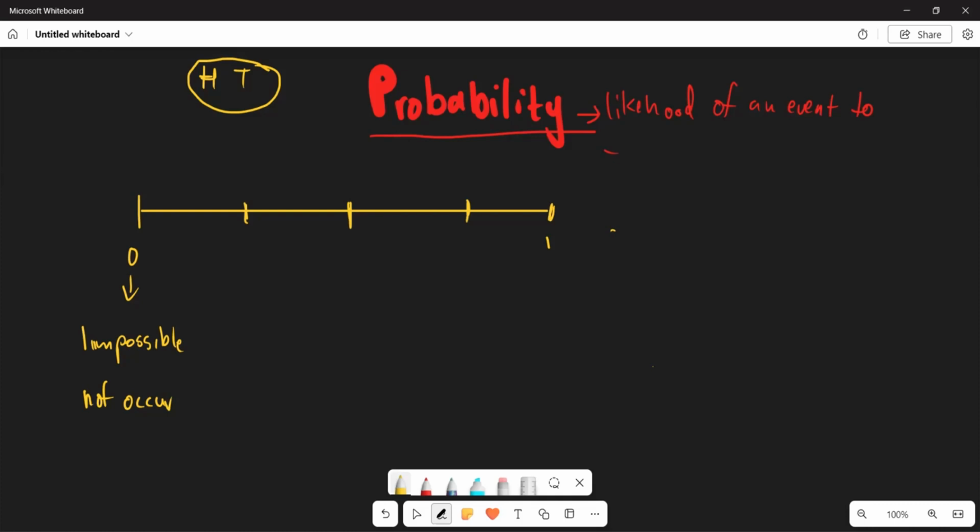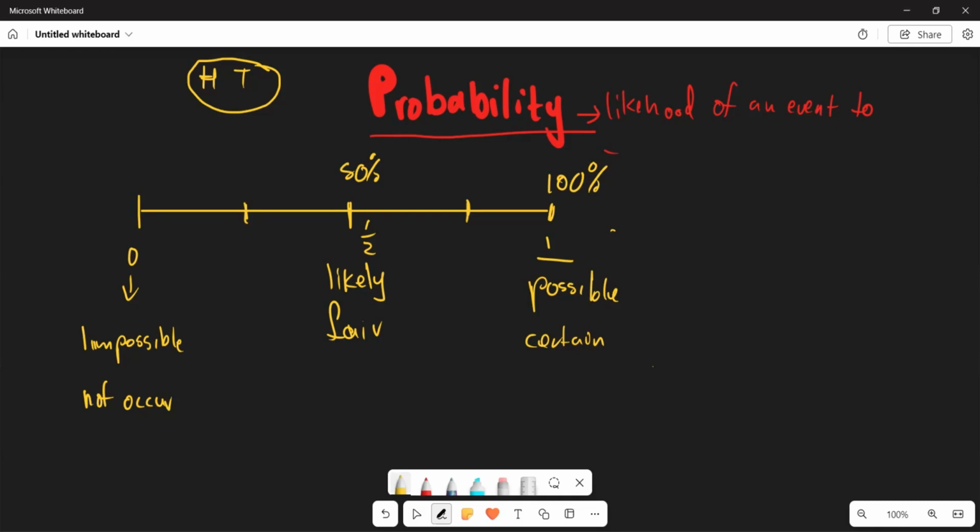And here you are going to have what we regard as likely chances, or others say fair chances, which means this is half chance. This is when you have a 50% chance of something happening. And then you also have the one which is possible, which we can also say is certain. So this is the certain chance of something occurring, which means there is a 100% chance for this event to occur.